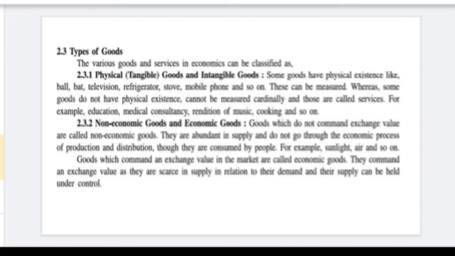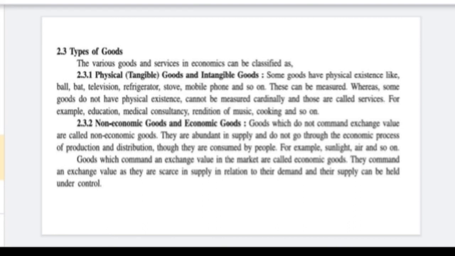But the services given by television, refrigerator, stove, we cannot measure. That's why it is known as service. For example, education is a service, medical consultancy, recognition of music, cooking, they all are services. So the first type is physical and non-physical goods, that is tangible goods and intangible goods.